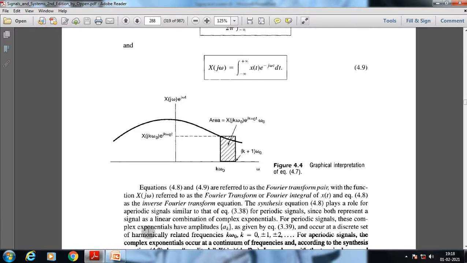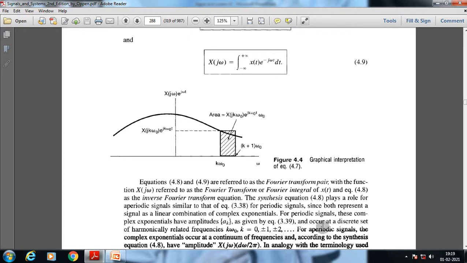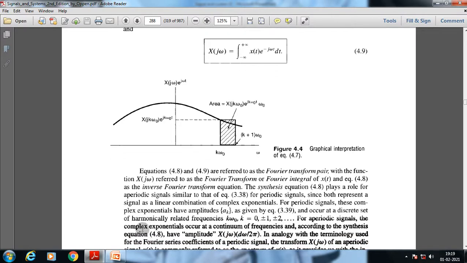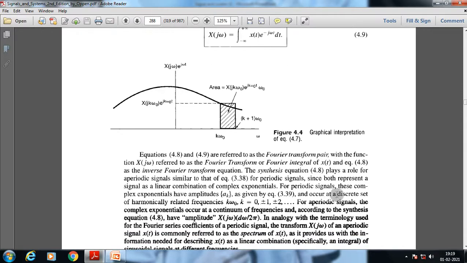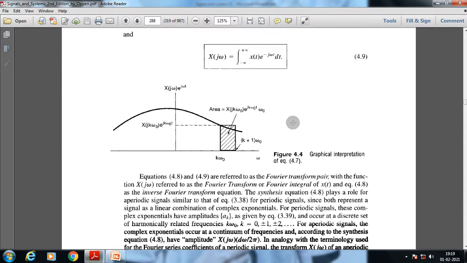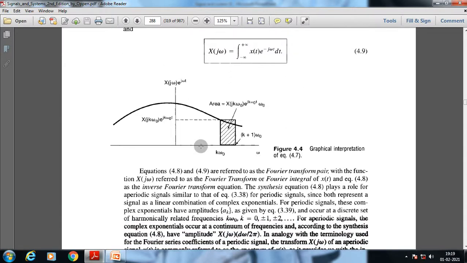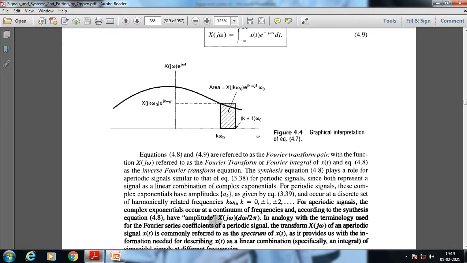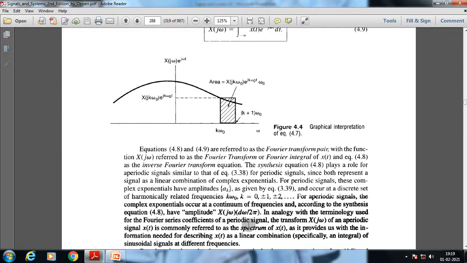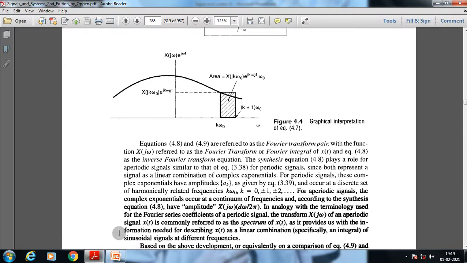For periodic signals, these complex exponentials have amplitudes as given by this value and occur at a discrete set of harmonically related frequencies. For aperiodic signals, the complex exponentials occur at a continuum of frequencies, and according to the synthesis equation, the amplitude is X of j omega d omega by 2 pi. In analogy with the terminology used for Fourier series coefficients of a periodic signal, the transform X of j omega of an aperiodic signal x of t is commonly referred to as the spectrum of x of t, as it provides us with the information needed for describing x of t as a linear combination of sinusoidal signals at different frequencies.